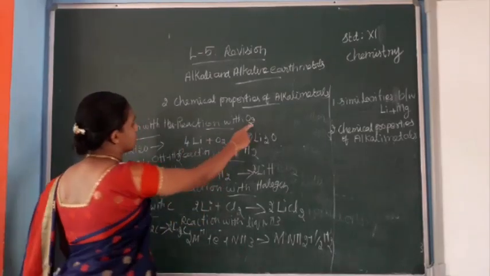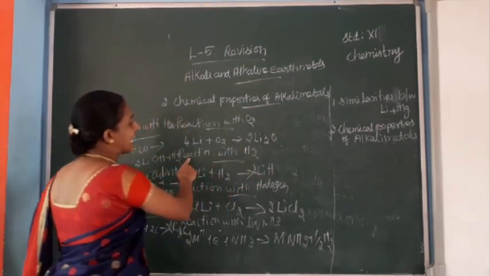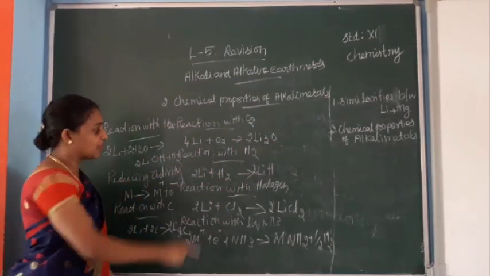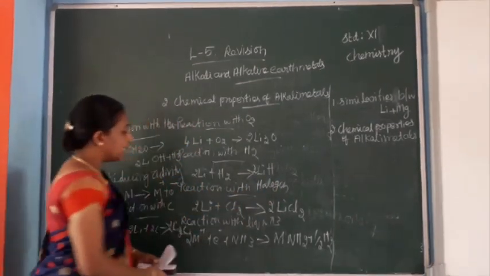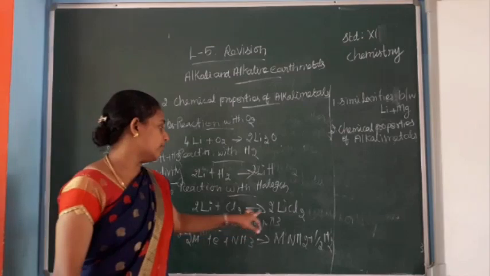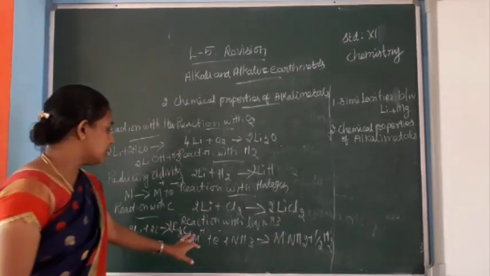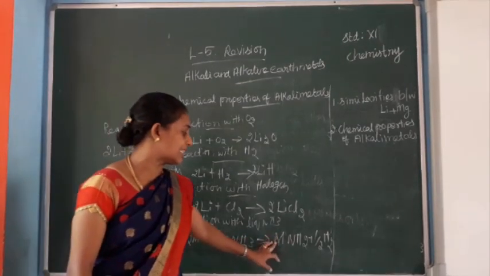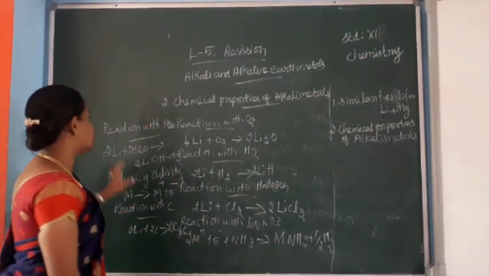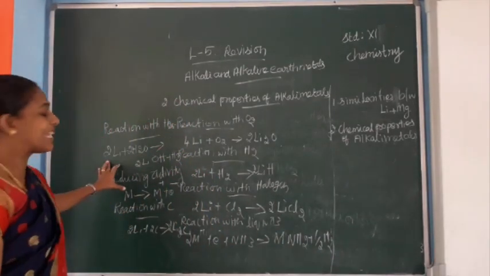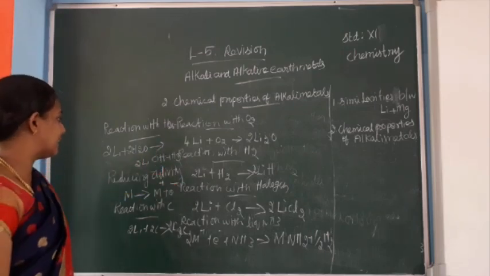First, reaction with oxygen. Lithium reacts with oxygen, we will get lithium oxide. Reaction with hydrogen. Lithium reacts with hydrogen, we will get lithium hydride. Reaction with halogen. Lithium reacts with chlorine, we will get lithium chloride. Reaction with liquid ammonia. The metal reacts with ammonia, we will get metal amide and half H2. Reaction with water. Lithium reacts with water, we will get lithium hydroxide and hydrogen.